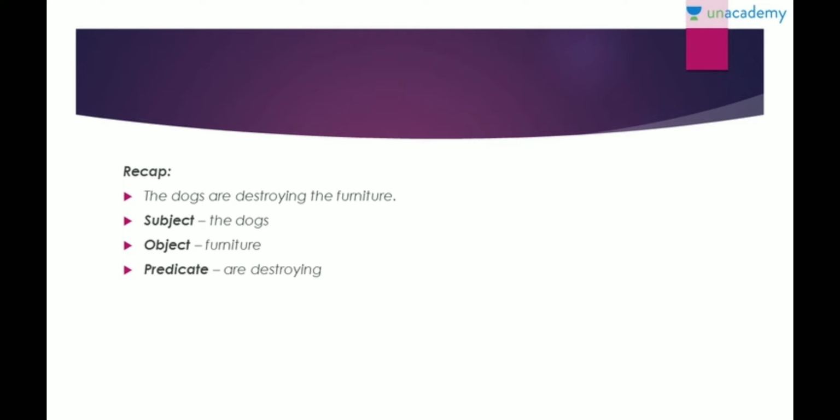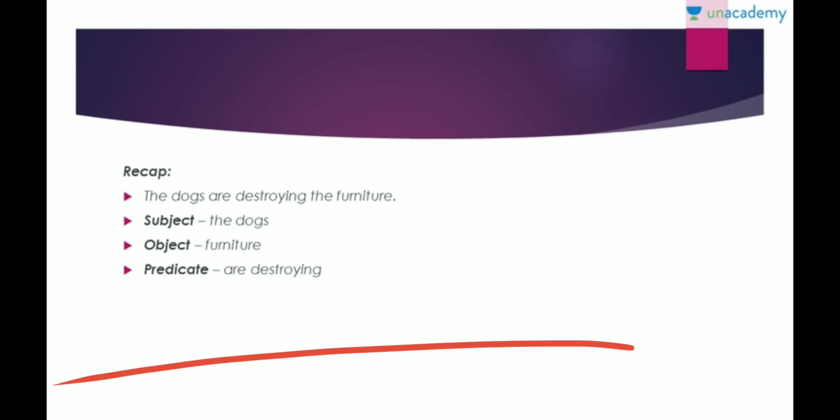So, in recap, there are three things. Like the dogs are destroying the furniture. Here the dog is going to be the subject, because destroying is being carried out by the dogs and is carried out on the furniture. So your object becomes the furniture, and naturally, are destroying becomes your predicate.